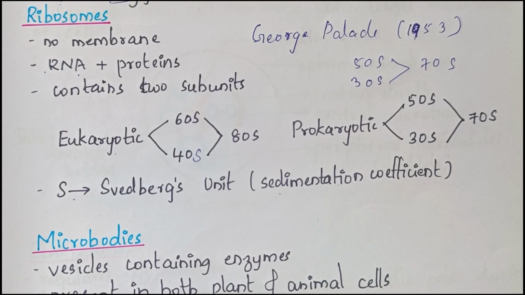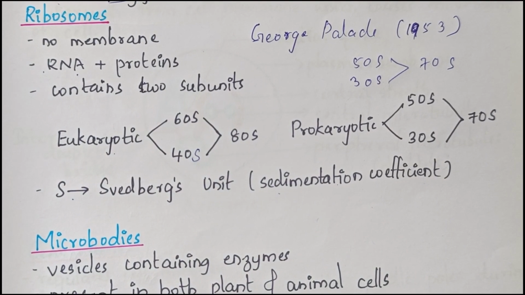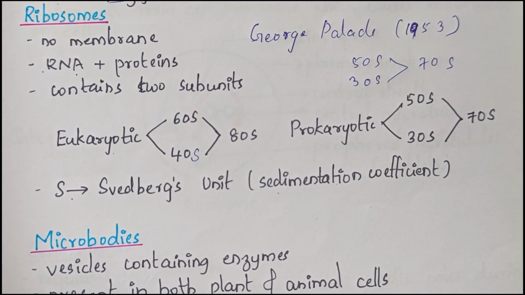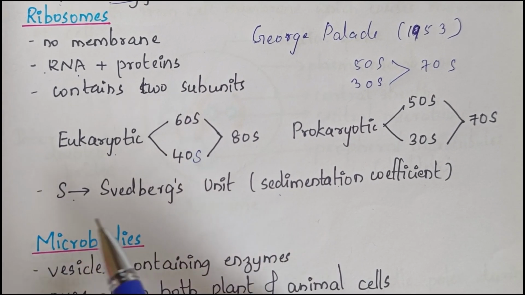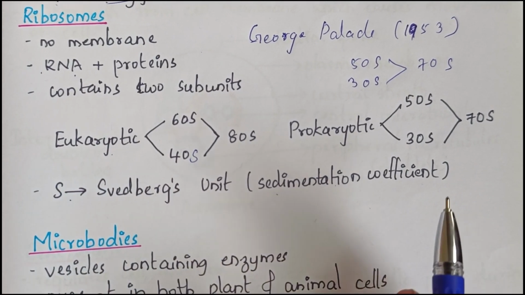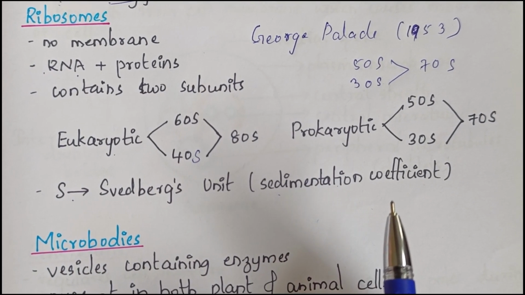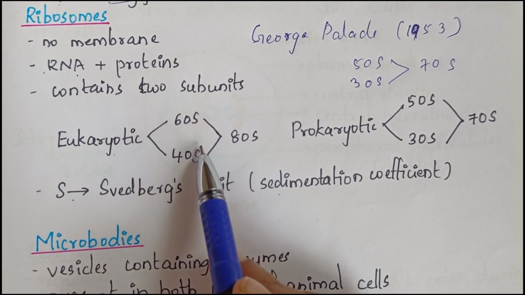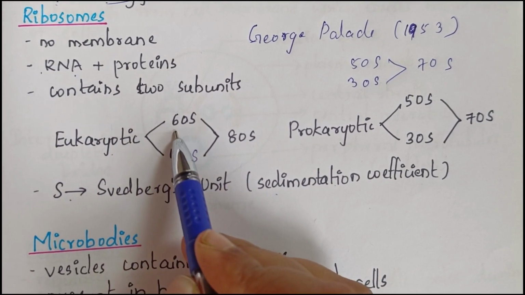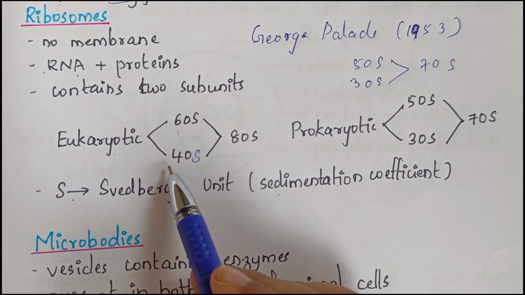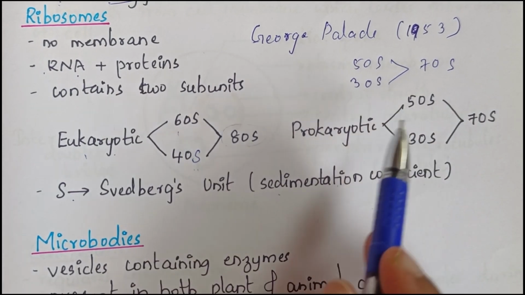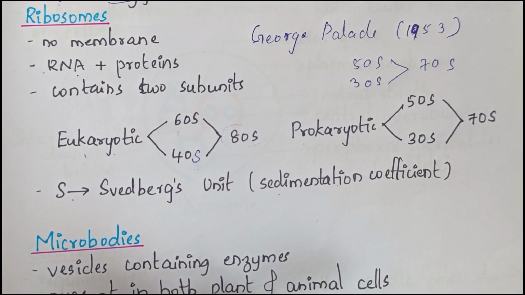So 60S and 40S and all represent the measurement of density and size. You don't need to know any more details about it for these exams. Just know that the subunits of eukaryotic ribosomes are 60S and 40S, together 80S, and in prokaryotic, together it is 70S, with 50S and 30S as the subunits.